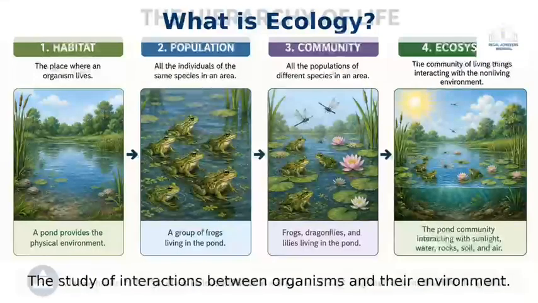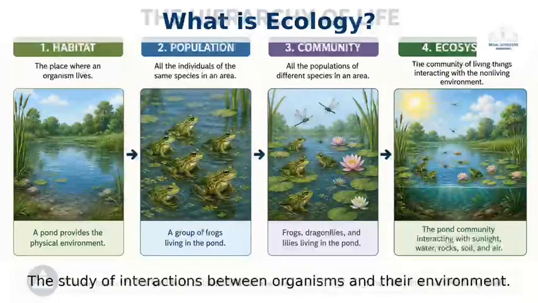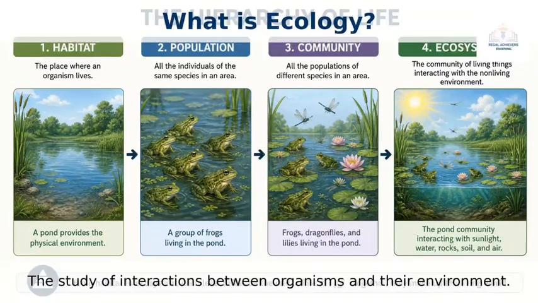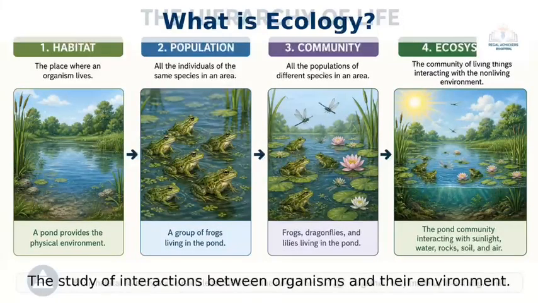So, what exactly is ecology? It's the scientific study of the interactions between organisms and their environment. To understand it, we look at different levels: the habitat where an organism lives, the population of a single species, the community of different species, and finally, the entire ecosystem where living things interact with their physical surroundings.